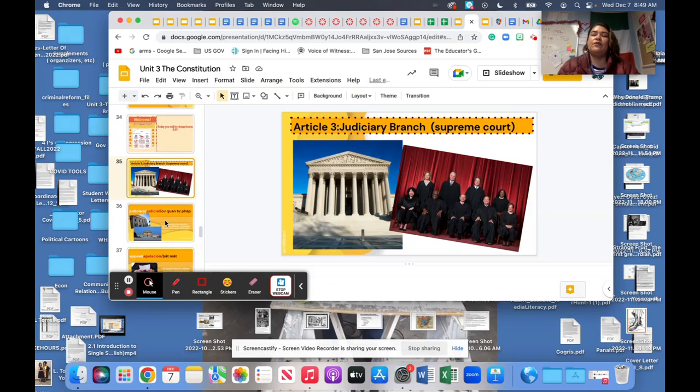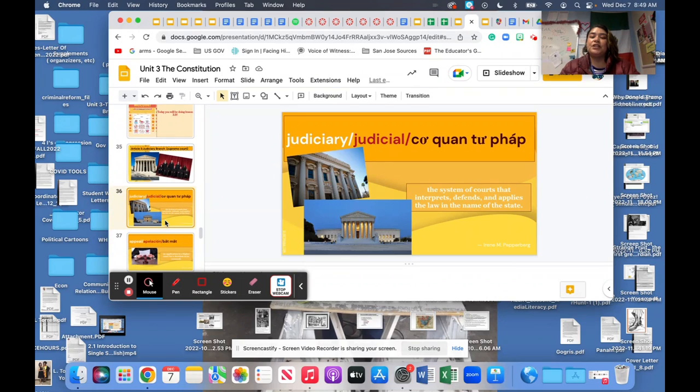Here are the vocabulary words. The first one is judiciary. It's a system of courts that interprets or defends and applies the law in the name of the state. So the judiciary branch is in charge of making sure that laws are following the Constitution, that people's rights are being interpreted the correct way.